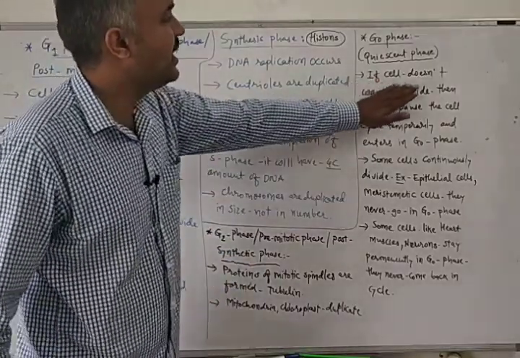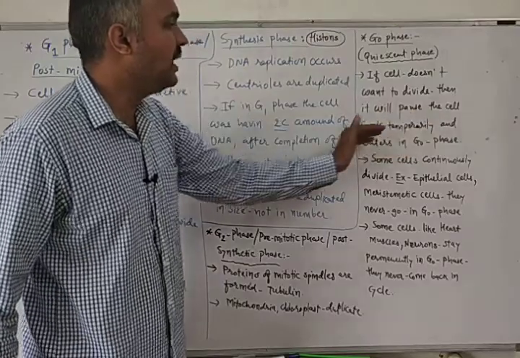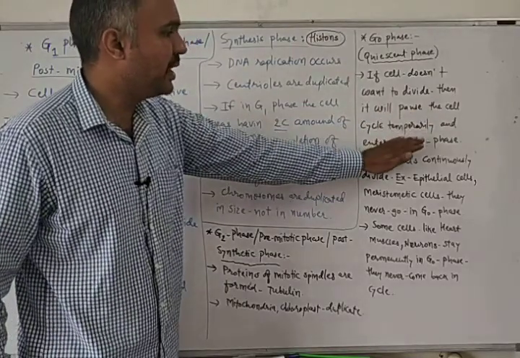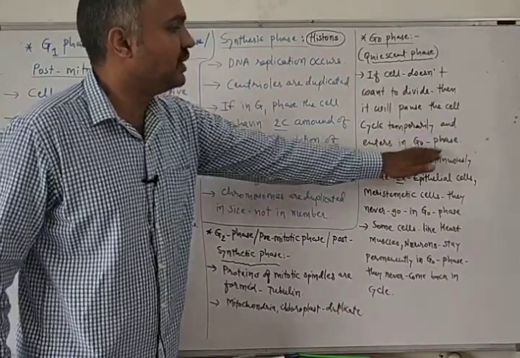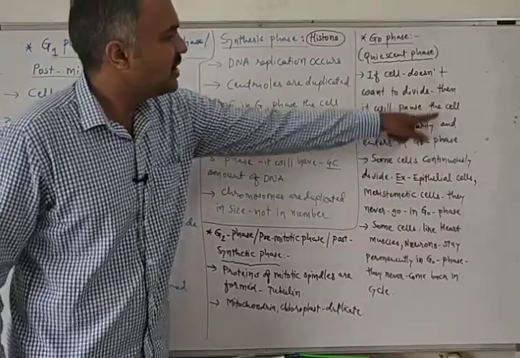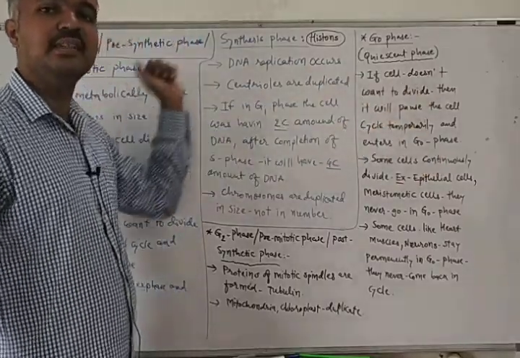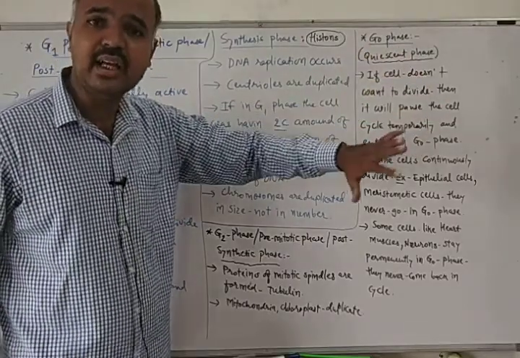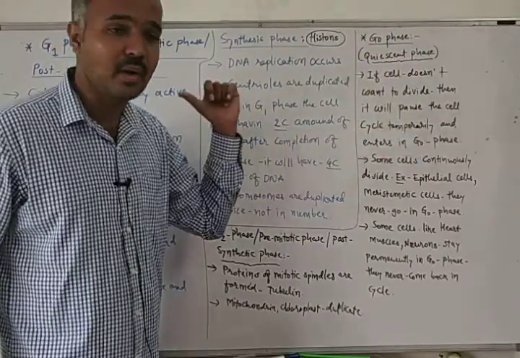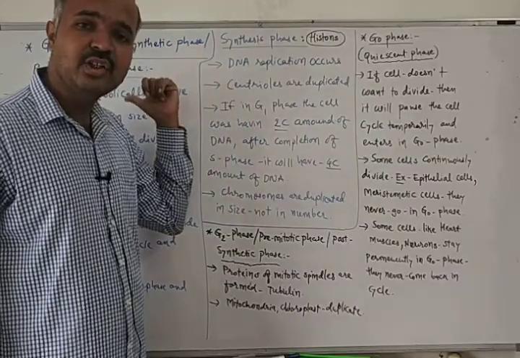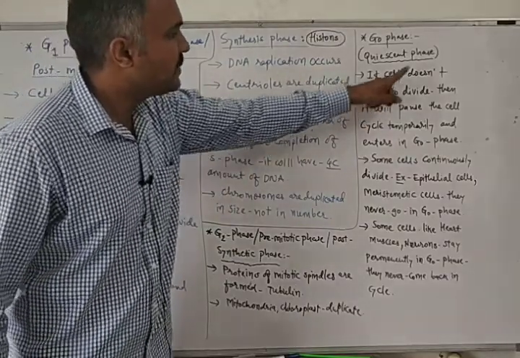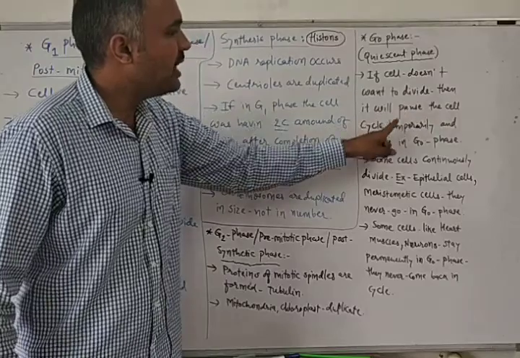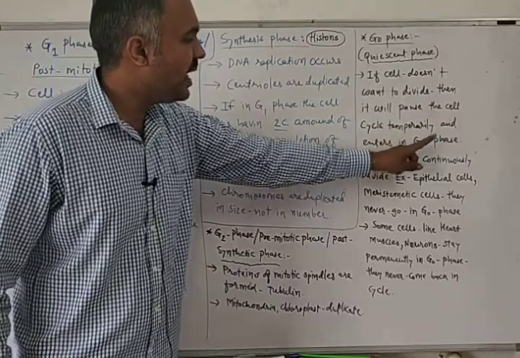So if a cell does not want to divide, then it will pause the cell cycle temporarily and enter G0 phase. And this decision is taken in G1 phase. This decision whether to enter into the G0 phase or not will be taken during which period? During G1 period. That's why I have mentioned G1 first.